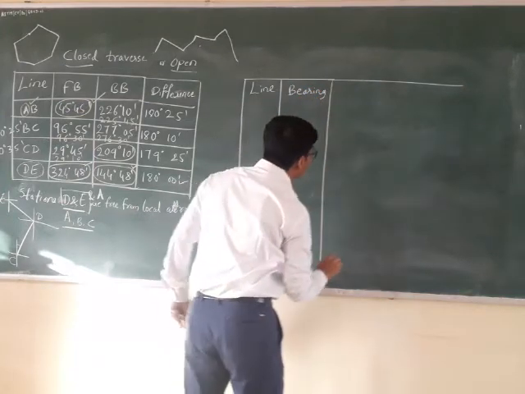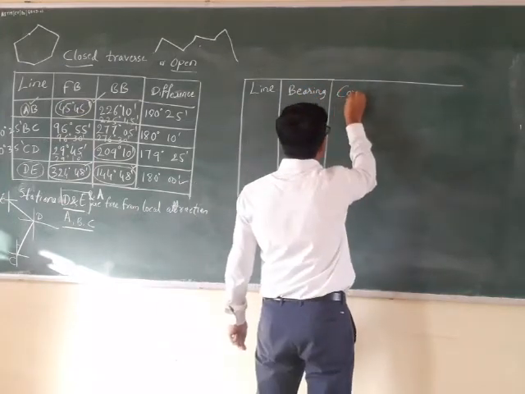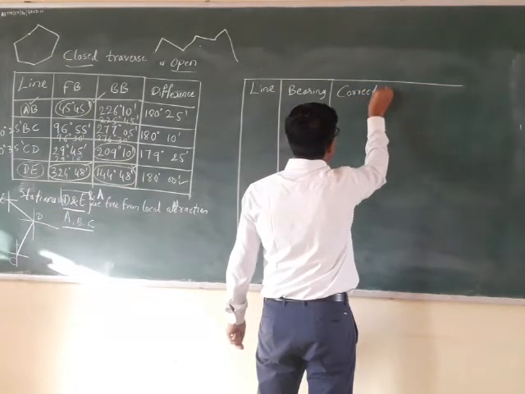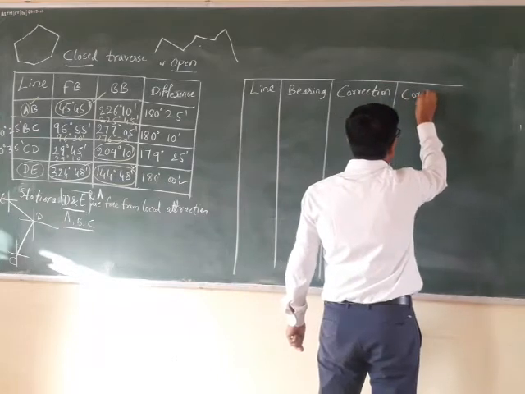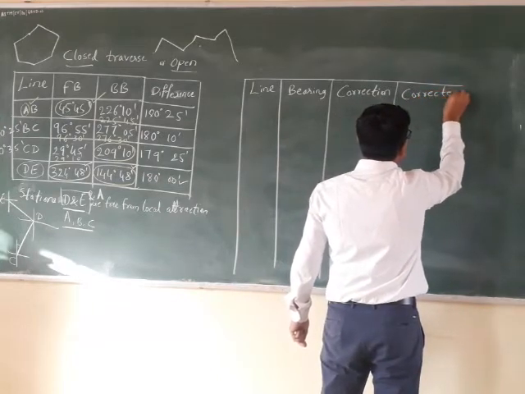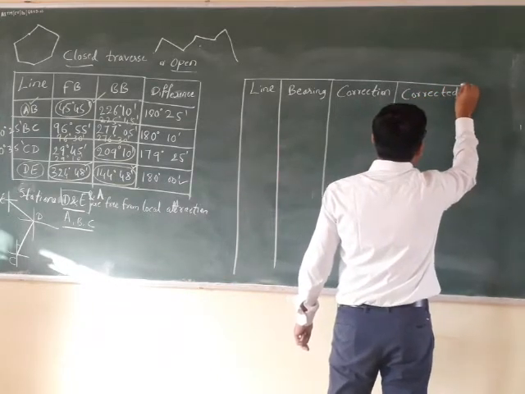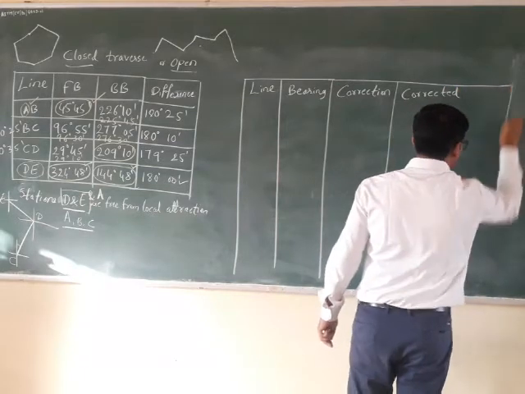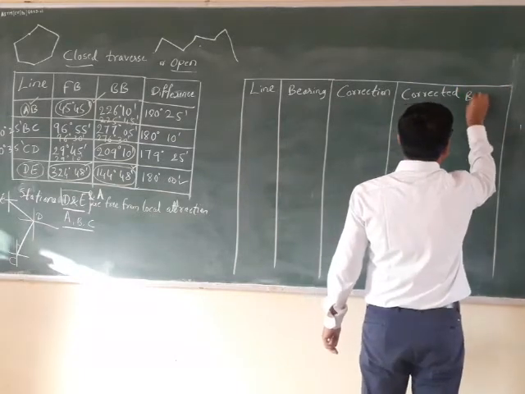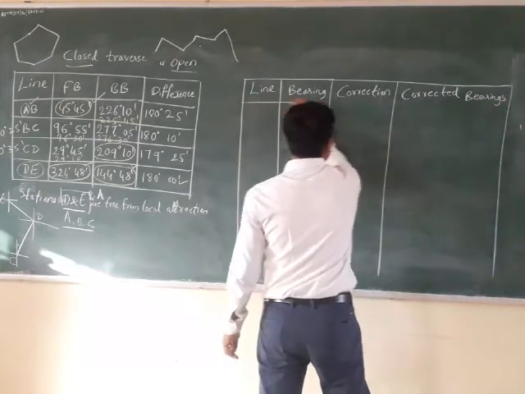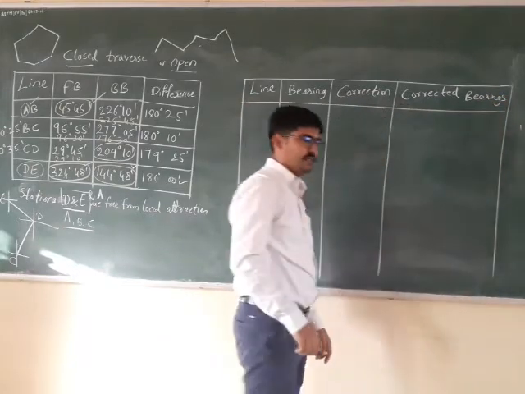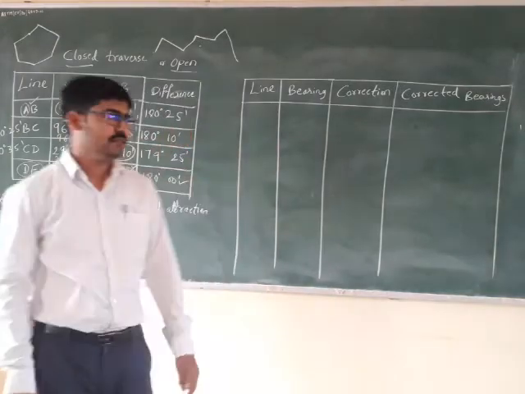Here you are supposed to write the correction to be applied, then the corrected value. This is the table you are supposed to draw.